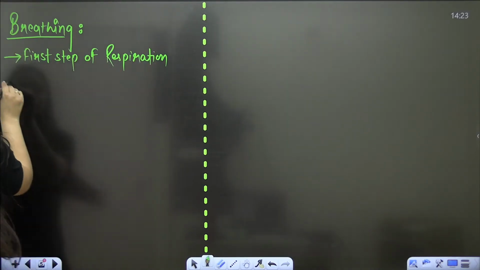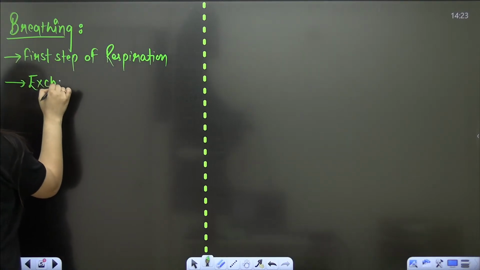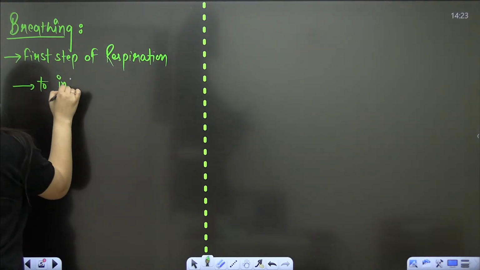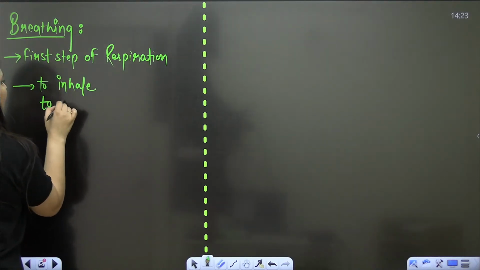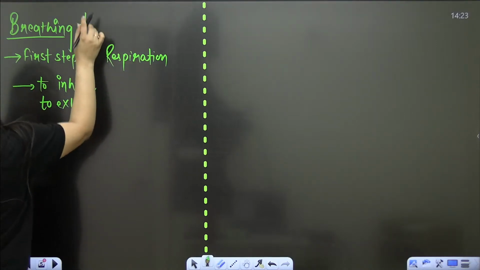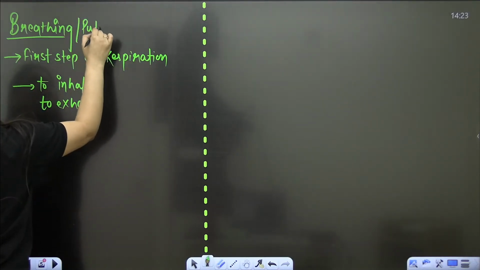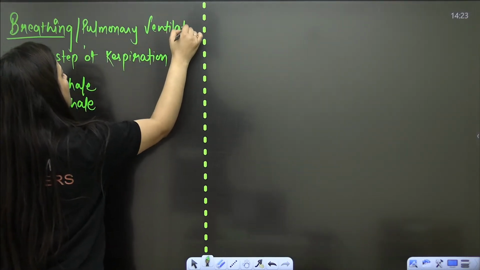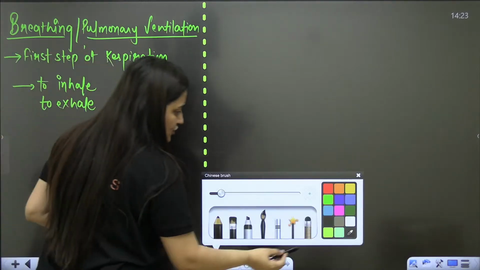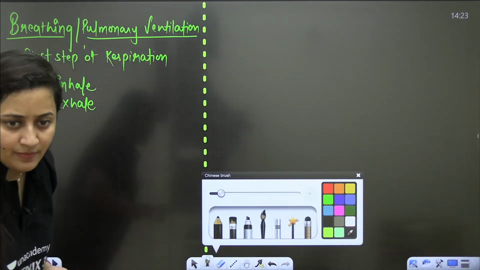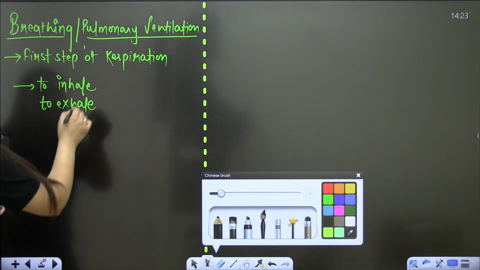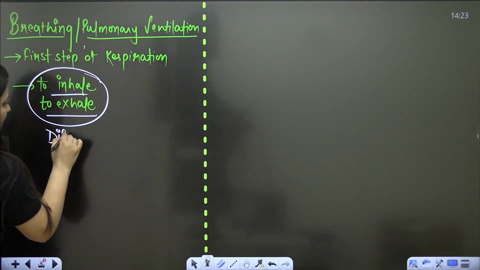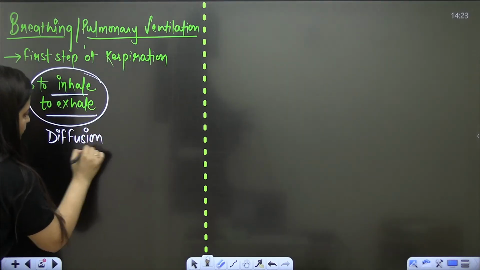Clear, bache? So it means exchange of gases. It simply means to inhale and to exhale. What's the meaning of breathing? To inhale and to exhale. So this breathing is also known as pulmonary ventilation, right, bache? It's the first step of respiration. So basically inhale and exhale will be done, and ultimately the gases will be exchanged via diffusion.